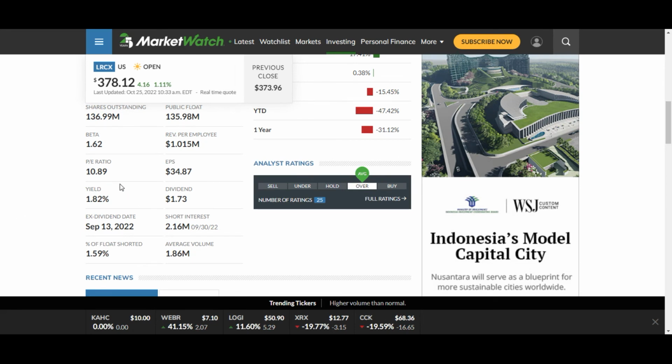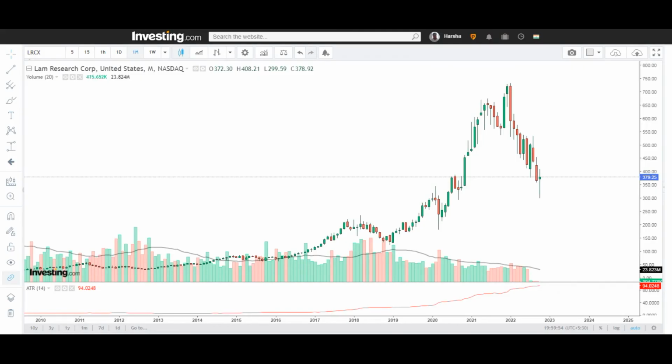Price to earnings ratio is 10.89. Earnings per share is $34.87. Yield is 1.82%. Dividend is 1.73 per share. Ex-dividend date is September 13, 2022. Short interest is 2.16 million. The percent of float shorted is 1.59%. Average volume is 1.86%.